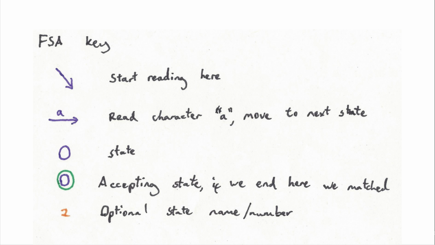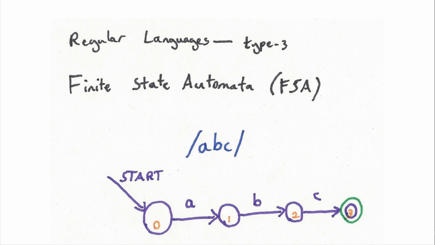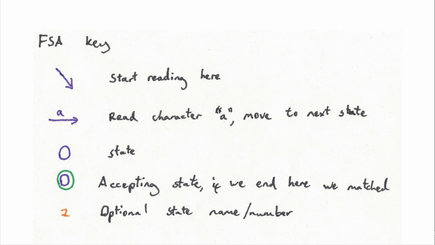I did it in green because I think green is a very accepting color, but usually you only see two circles, so if you see it in literature. And there's also naming. It's optional though, and I don't really care about naming, so for the rest of these slides I won't have any more names on them.